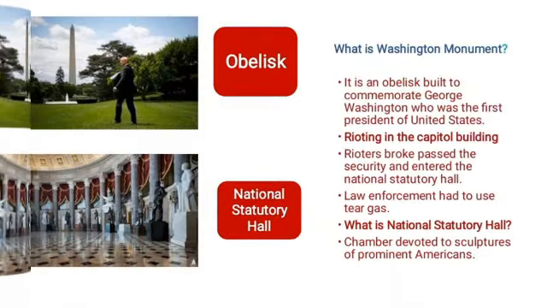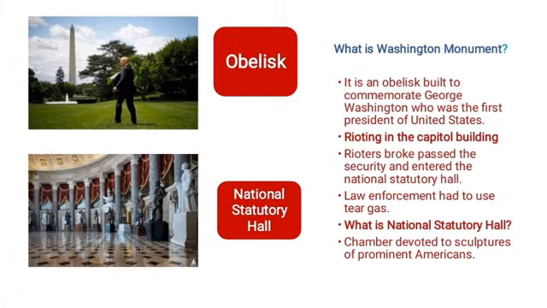What is the Washington Monument? So it is an obelisk. An obelisk is basically a tapering stone pillar, typically having a square or rectangular cross section, set up as a monument or landmark, which is as shown in the picture, that was built to commemorate George Washington. He once served as the commander-in-chief of the Continental Army, and he was the first president of the United States.